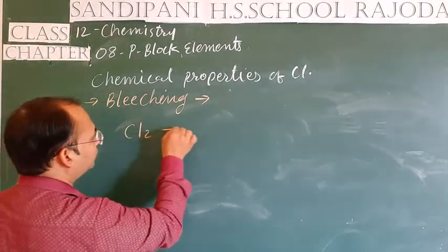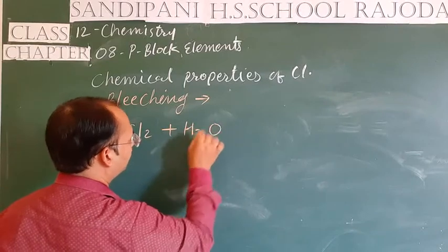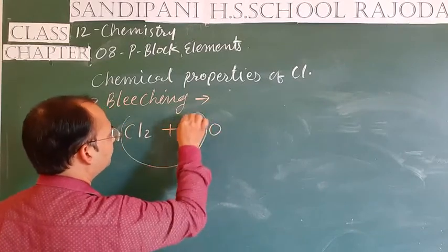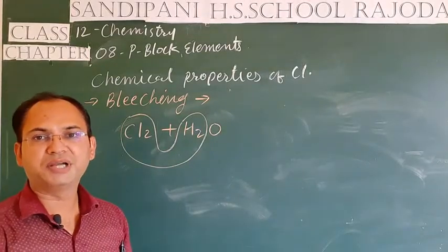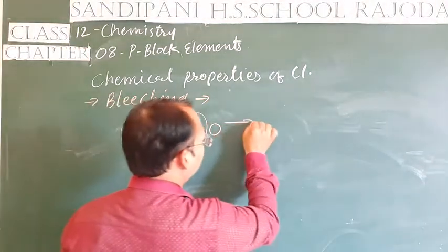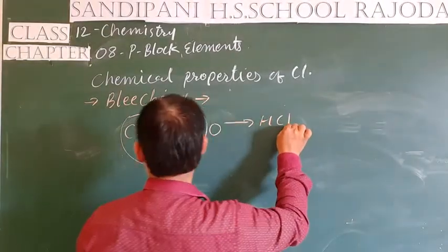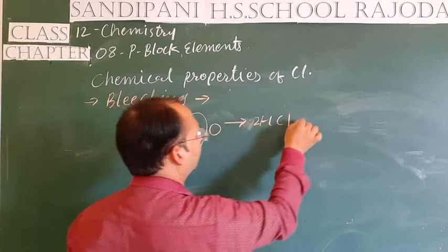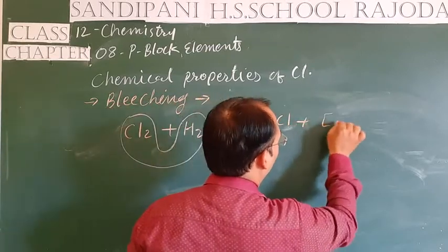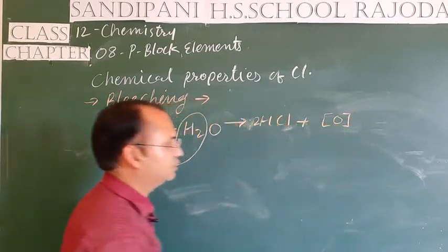When Cl2 combines with H2O, the Cl2 readily combines with H to form HCl. Here 2 molecules of HCl are produced along with 1 molecule of nascent oxygen.